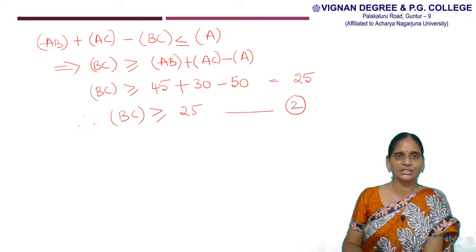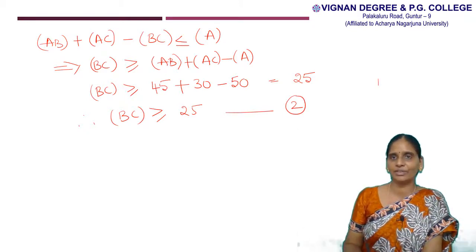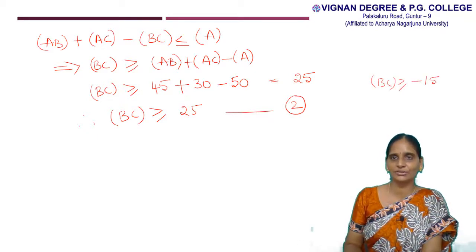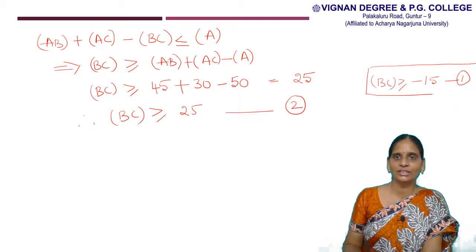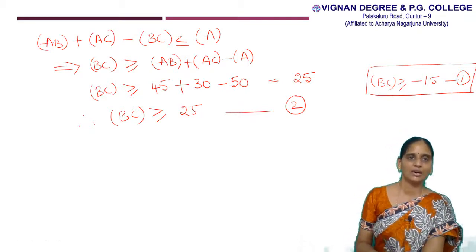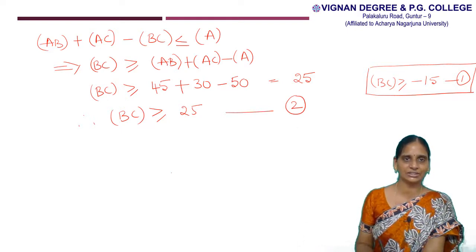So in the first condition, we get the frequency of BC is greater than or equal to minus 15. In the second condition, we get the value of frequency of BC is greater than or equal to 25. Now we are taking the third condition.